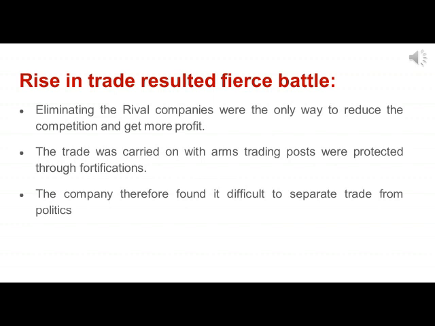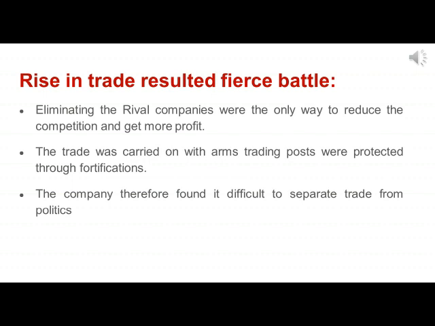Children, as we have already discussed, eliminating rival companies was the only way to reduce competition and get more profits. This elimination gave birth to the first battles between the trading companies. For example, they used to have battles in the oceans. They used to sink each other's ships. They blockaded others' routes. Now trade was carried on with arms. The trading posts were being protected through fortifications.